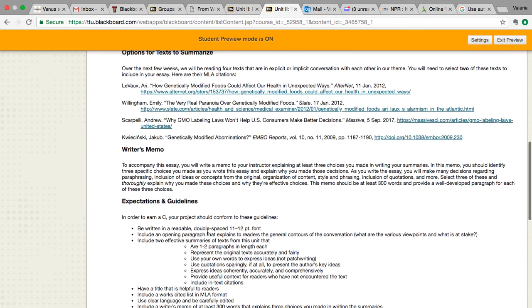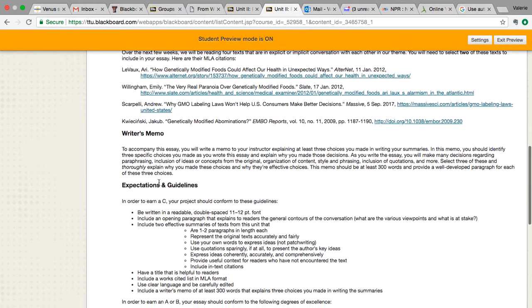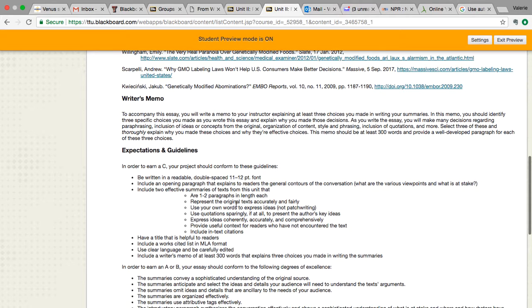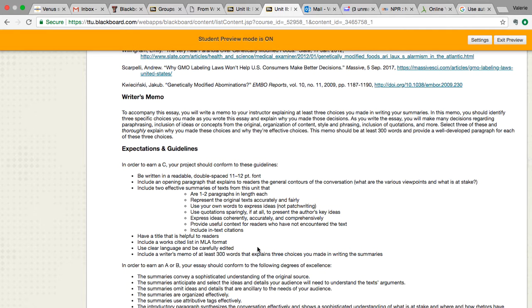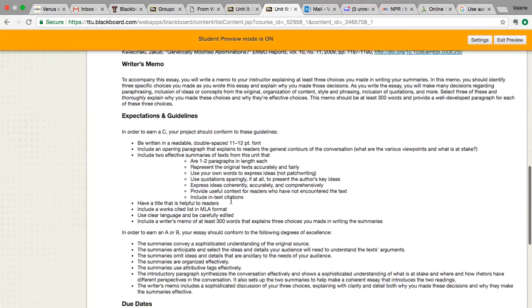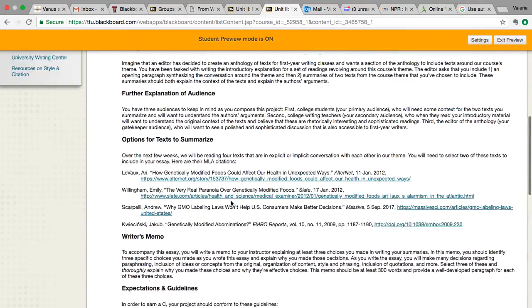So read over this, take a look. You will also need to do a writer's memo, which is a 300-word explanation of some choices that you made. So read this, please. Here are the minimum requirements. So when you do peer feedback, you will look back over these and make sure that there are in-text citations, a works cited page, that kind of thing. I will send a separate, more detailed email about the summary and synthesis. But please read this.